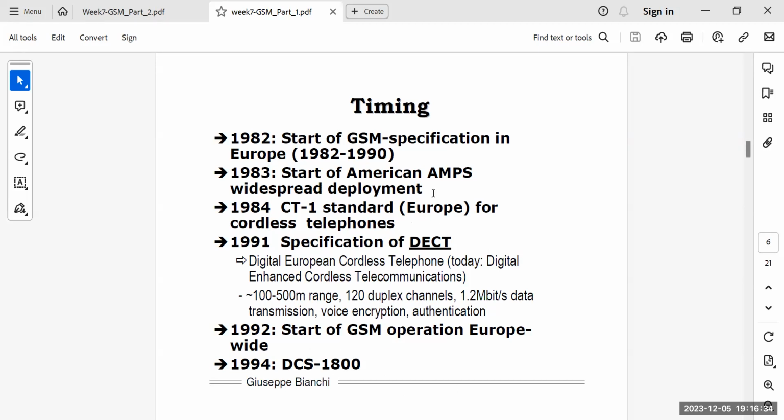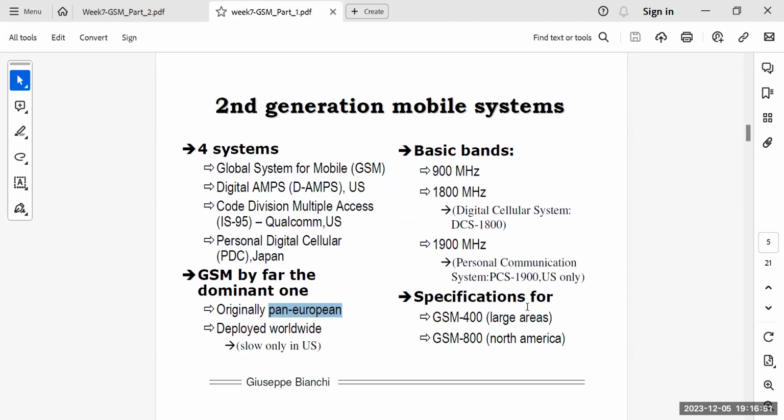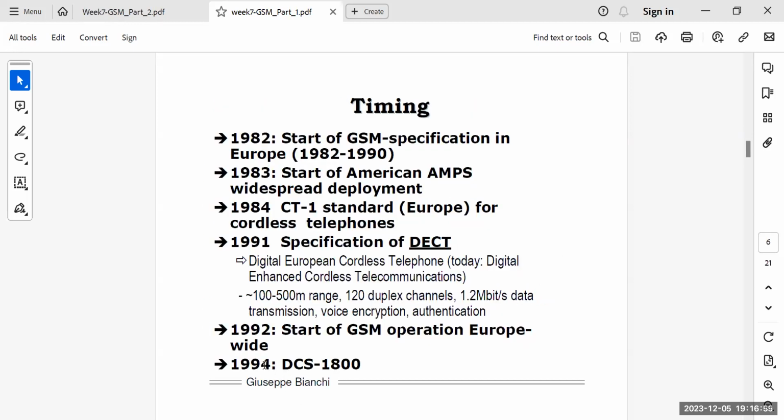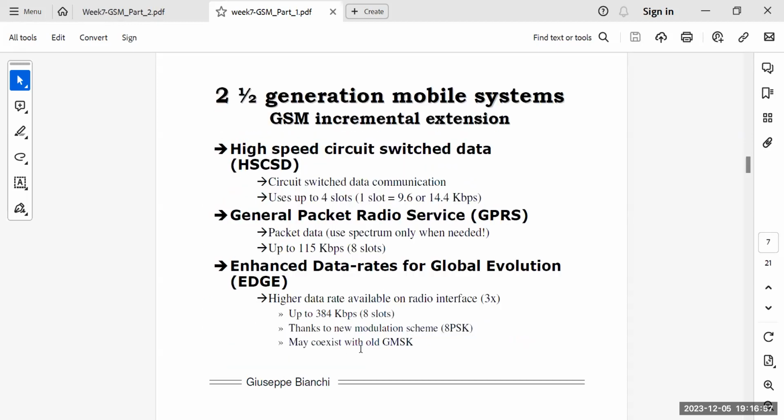So things were getting evolved, right? In 1992, the start of GSM operation all across Europe was done, and the advanced variant of GSM, that is DCS 1800, that is also mentioned over here, got into action in 1994.